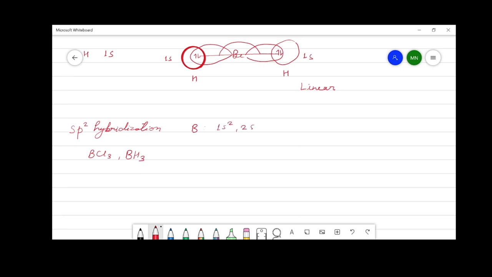Boron is the central atom in these molecules, and the ground state electronic configuration of boron is 1s2, 2s2, 2p1. We will take here only the valence electrons of the central atom. For making a trivalent molecule, boron needs three unpaired electrons. For this, one electron from the 2s orbital gets promoted to a 2p atomic orbital, and now boron has three unpaired electrons.